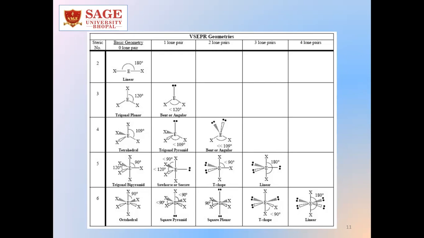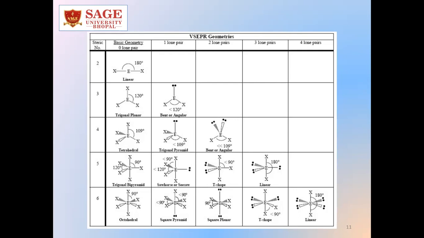With steric number 5, if all are bond pairs, we know the molecule will be trigonal bipyramidal. If one lone pair is there, the shape will be seesaw. And if two lone pairs are there, it will have T shape. If there are 3 lone pairs and 2 bond pairs, again the molecule will be linear.